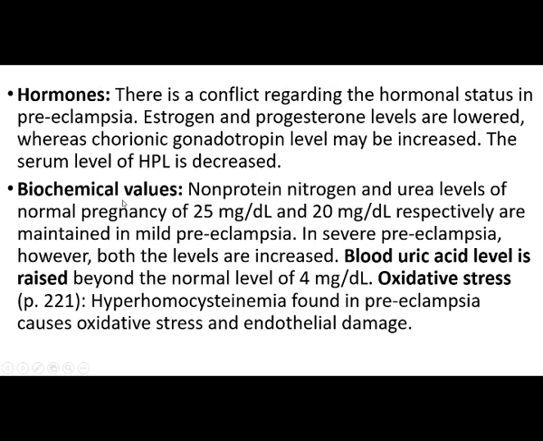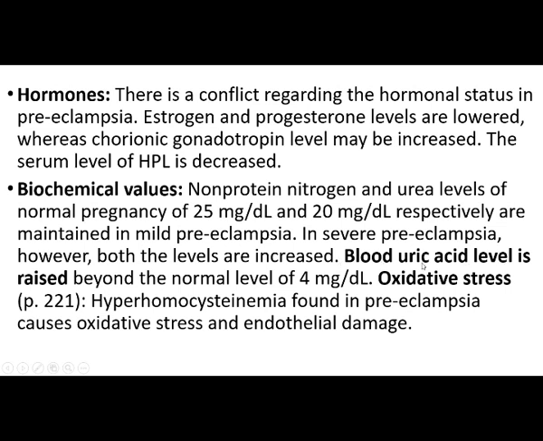Then biochemical values. Non-protein nitrogen and urea levels of normal pregnancy, 25 mg per deciliter and 20 mg per deciliter respectively, are maintained in mild preeclampsia. But in severe preeclampsia, both levels are increased.